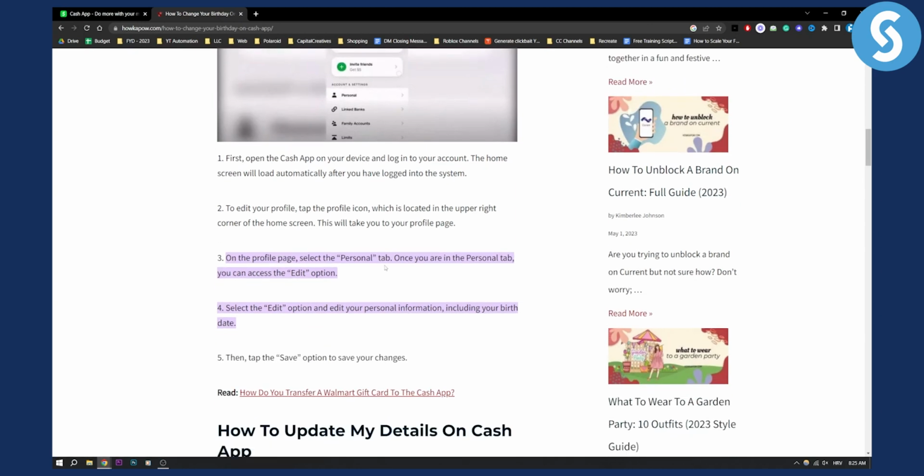On the profile page, select the personal tab. Once you're in the personal tab, you can access the edit options. So every time you want to change something on your personal behalf, you can go on your personal tab.